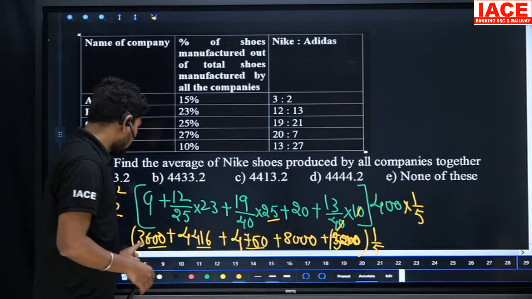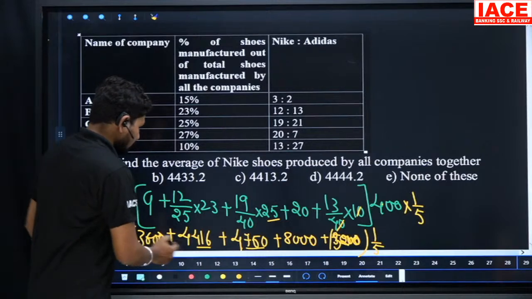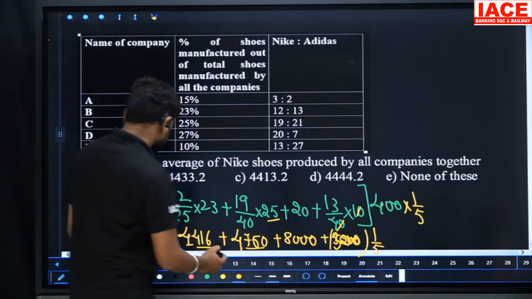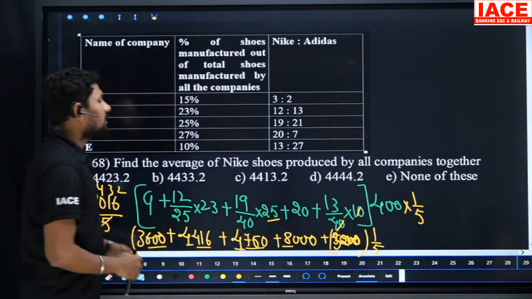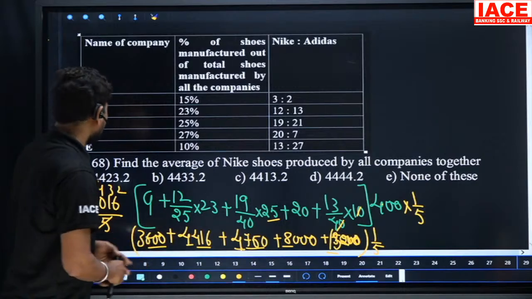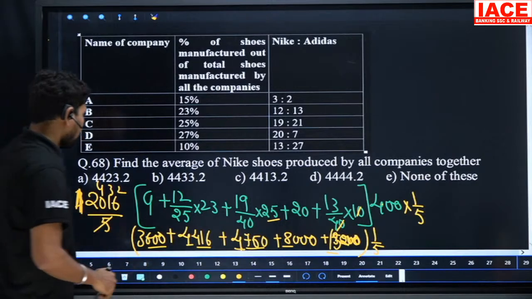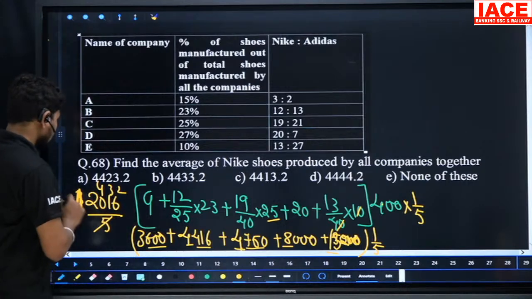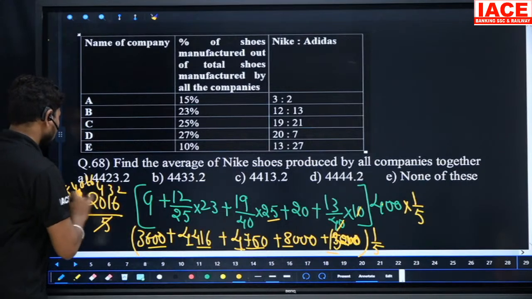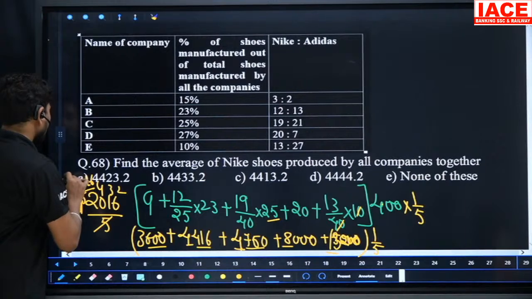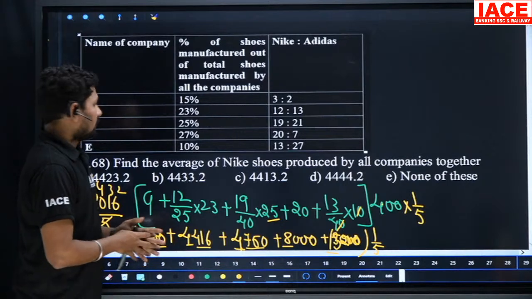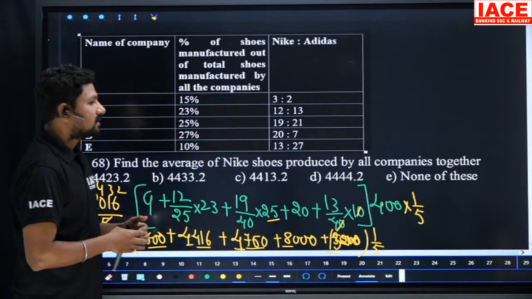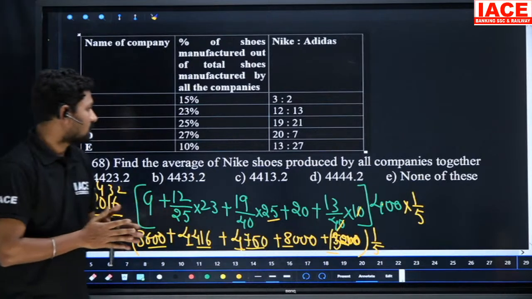So 3600. 600 plus 4, 3400, it is 7000, 11,000, 19,000, 20, 19,000, 32,000. 32,000 plus 34,016 by 5. So 5 6s and 5, 5,200. Any option, folks? What is the option, sir?